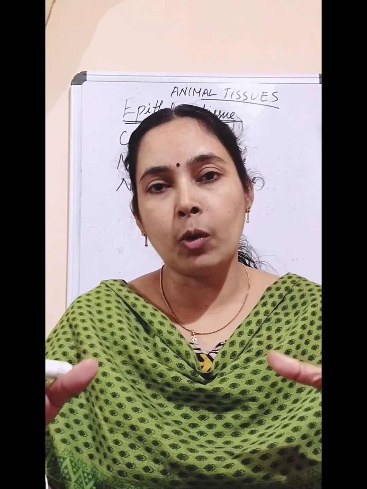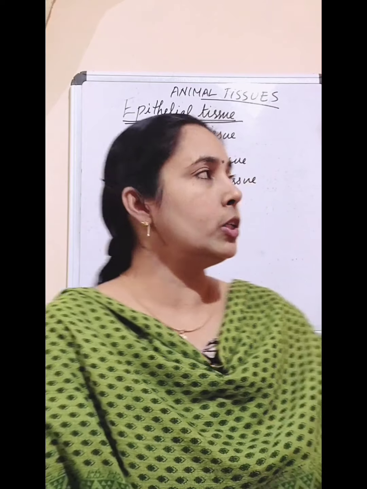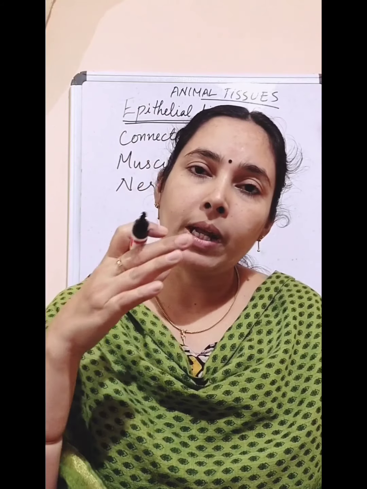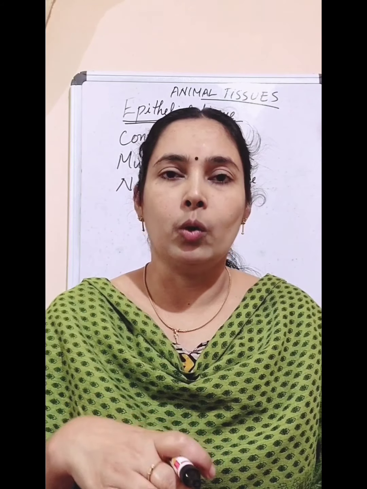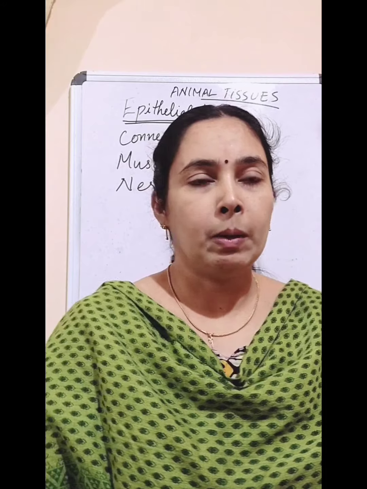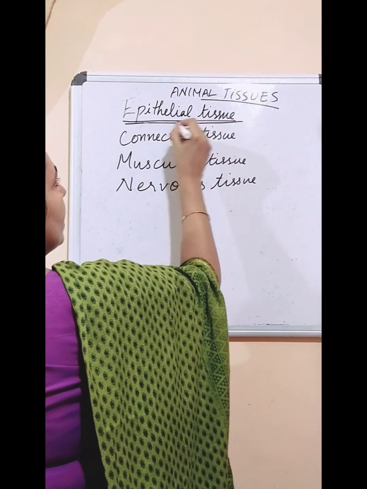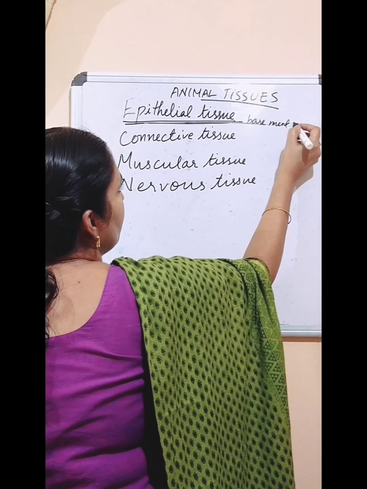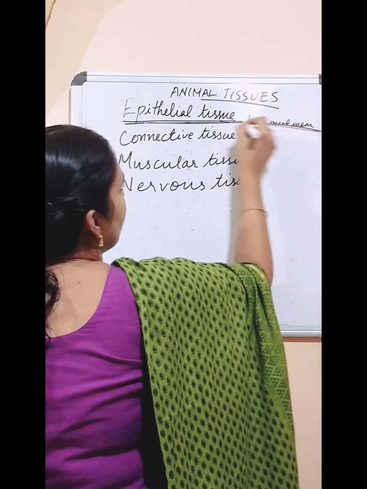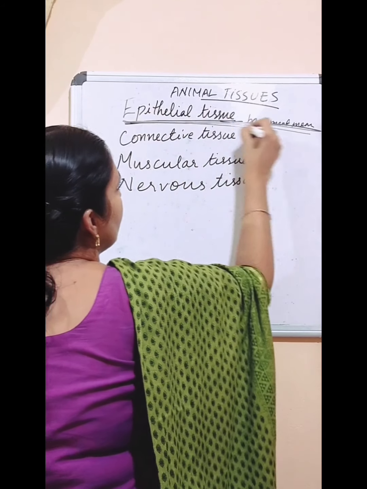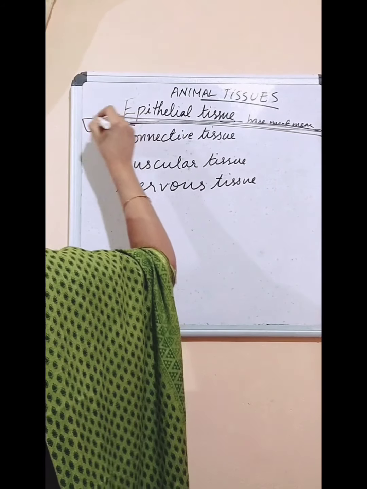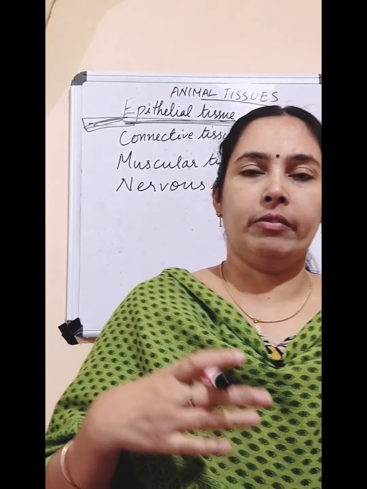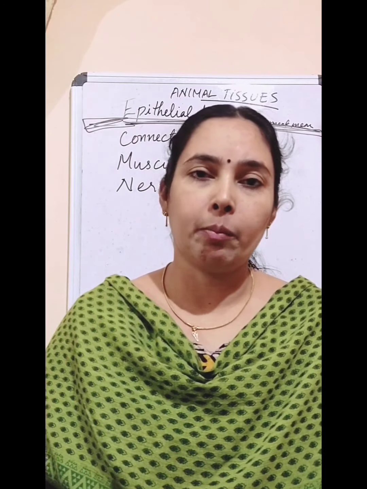We studied that epithelial tissue is the covering part, so it forms the outermost tissue. Below that there will be other tissues like connective tissue, nervous tissue and so on. This epithelial tissue is separated from the underlying tissue by a basement membrane. So it is separated from the next tissue by a membrane, the basement membrane.